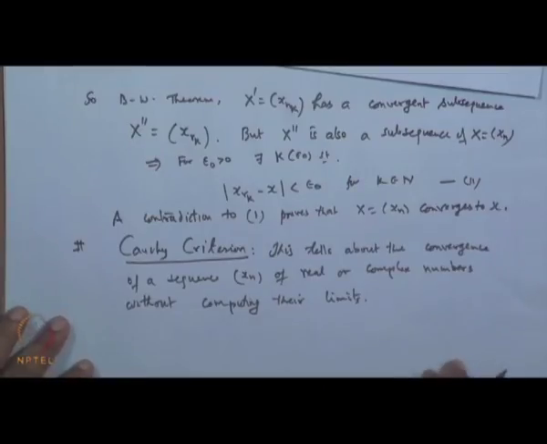So, that is the very advantage of this Cauchy convergence criteria, because the previous criteria which we have seen, whether the monotone convergence theorem or the Bolzano-Weierstrass theorem, all depend on certain particular cases. Say monotone convergence: unless the sequence is monotone and bounded, you cannot say it is a convergent sequence. Bolzano-Weierstrass theorem: a bounded sequence has a convergent subsequence, but it does not say whether the sequence itself is convergent or not. So, this Cauchy convergence criteria is very interesting and important, and it directly relates to the convergence of the sequence.